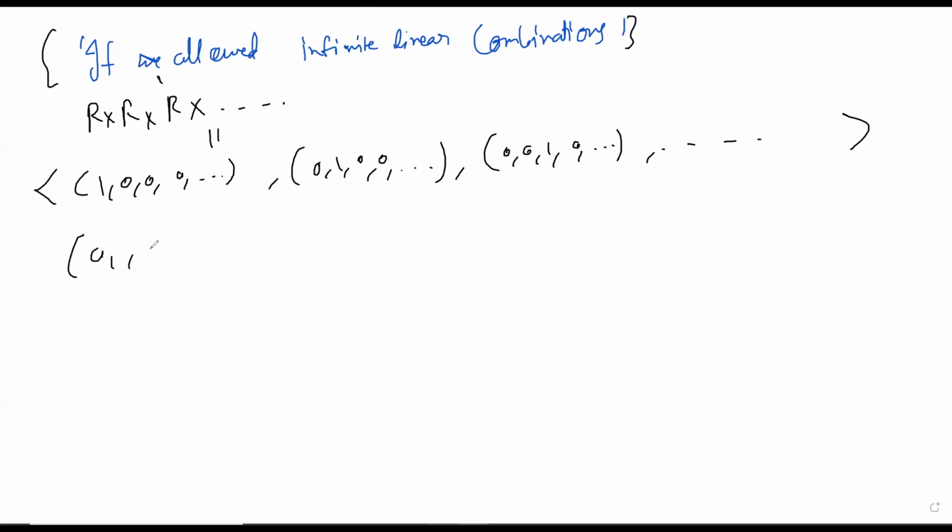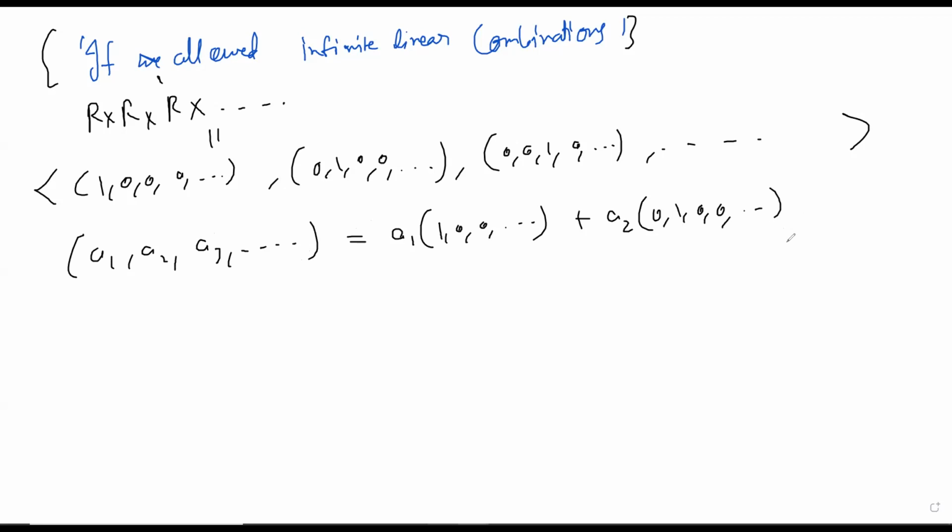Because if you take any sequence, that's what basically elements of this are, then this sequence can be generated like this, because now we are allowed to take infinite linear combinations. These are also called Schauder bases, I think, but anyway, the exact term I don't know. And so on, in this way, since infinite linear combinations are allowed, you can do it. So if infinite linear combinations are allowed, then a lot of things change, and the theory changes drastically.